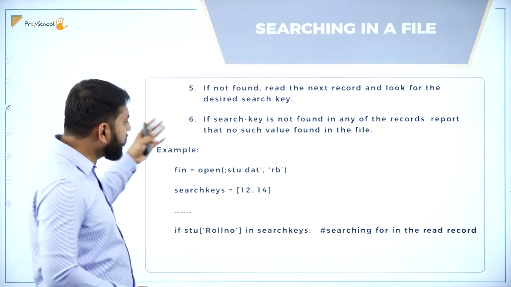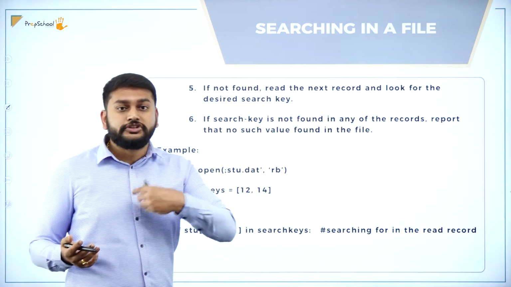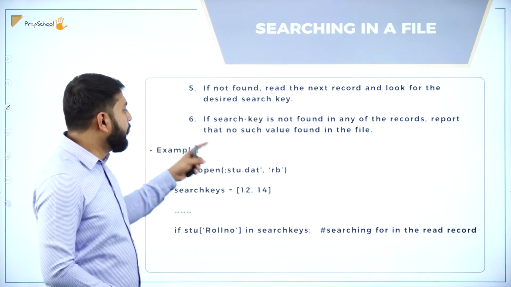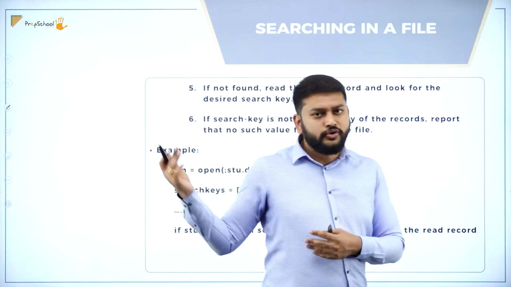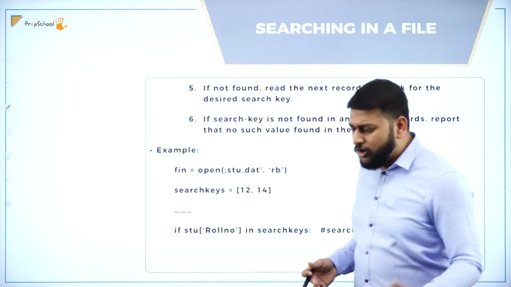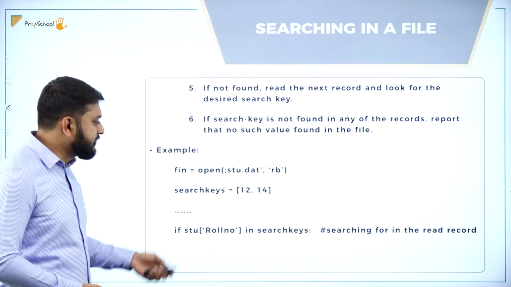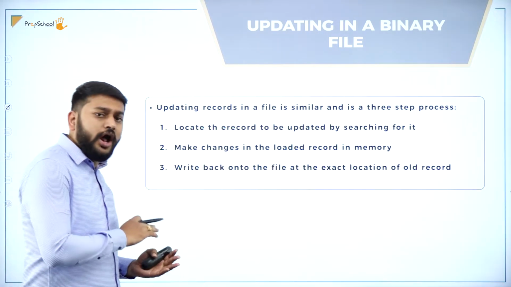Suppose the search key is not found, I did not find the search key which I'm trying to look for inside the record. Then please remember, report that no such value is found in the file. Obviously, all of us know this is going to be very simple, so let me not stress on this. This is the syntax that we need to follow. And then, guys, you understood how to search.